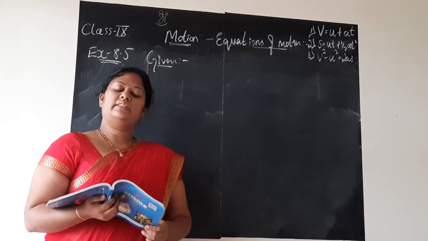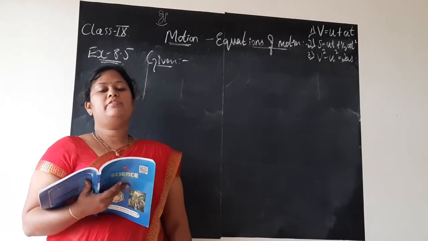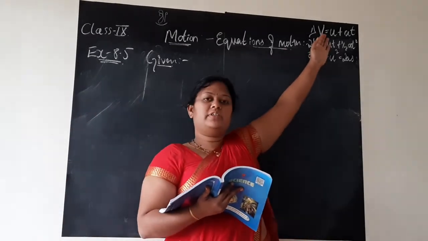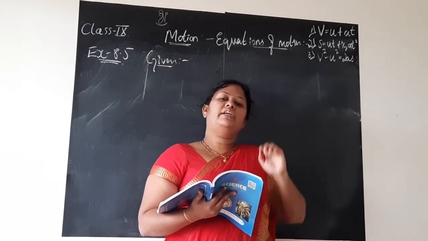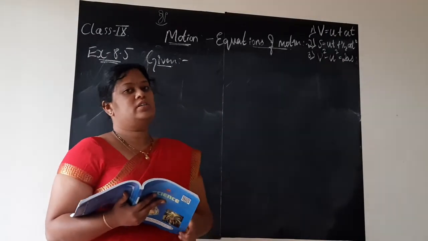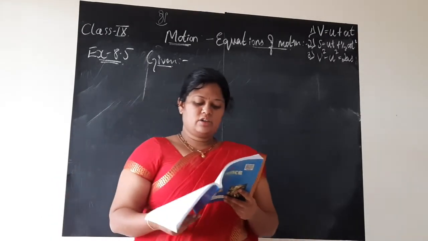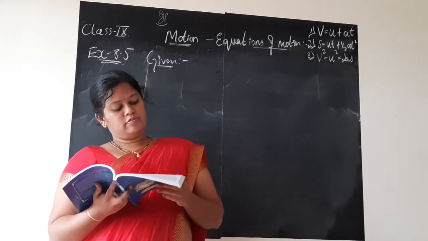Now let us solve the exemplar problems based on that in your textbook. So children, we studied the graphical representation of motion as well as the different equations of motion. Which are the equations of motion which we studied? v is equal to u plus at, s is equal to ut plus half at square, v square minus u square is equal to 2as. You are already familiar with these formulas. So let us solve the exemplar problem in your textbook based on these equations of motion.